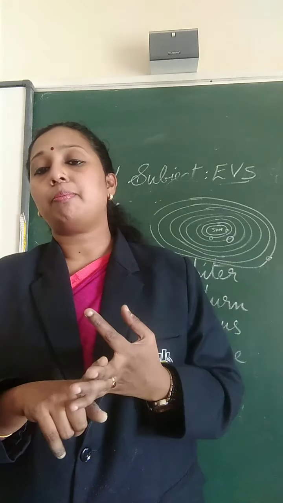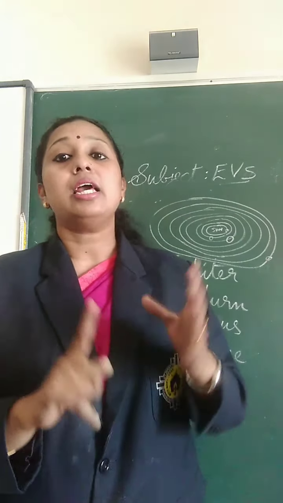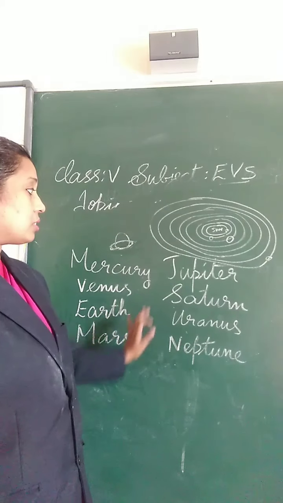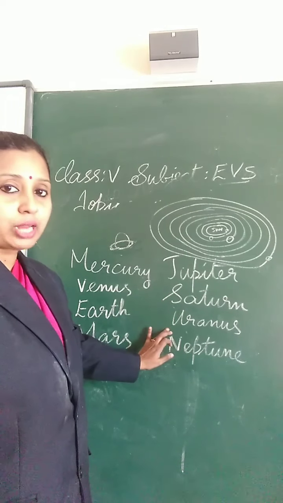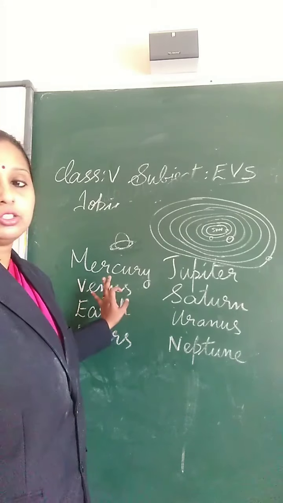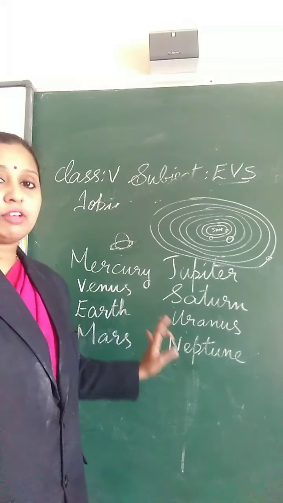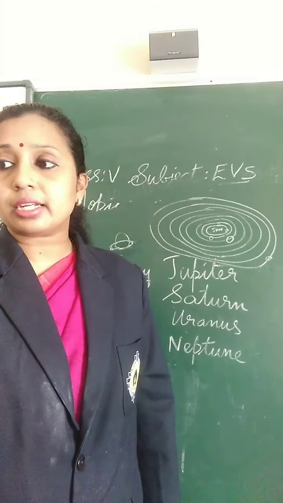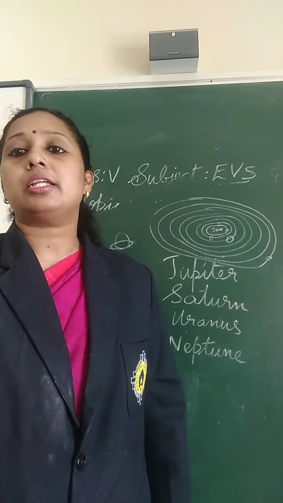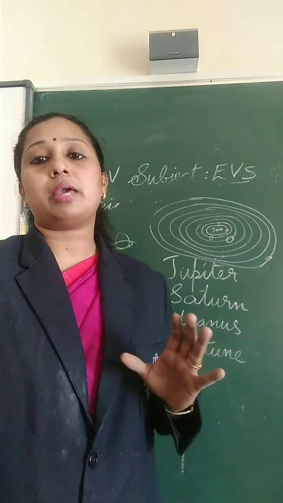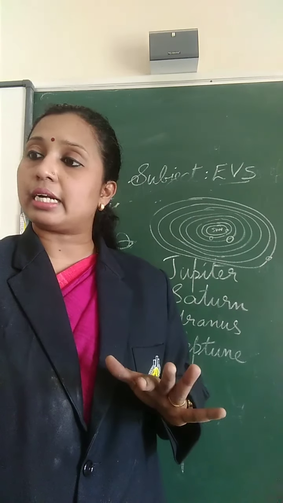Then we have studied about planets. There are 8 planets. They are Mercury, Venus, Earth, Mars, Jupiter, Saturn, Uranus and Neptune. Mercury is the first one. Mercury is the nearest planet to the sun. It has no water and it is the hottest planet. The climatic condition of Mercury is dry.